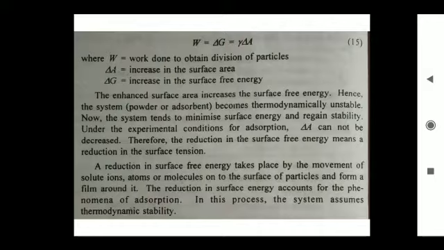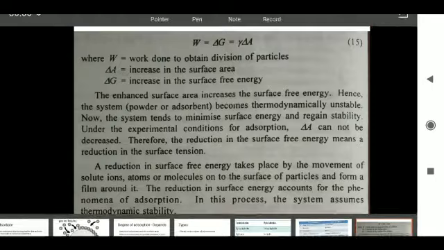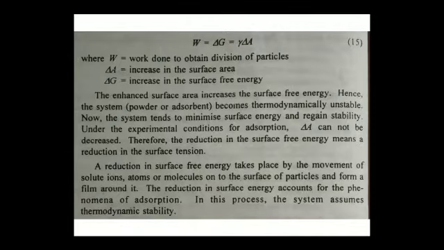the following equation. This equation gives the relationship between surface free energy, the surface area and work done. W is equal to delta G is equal to delta A times surface tension, where in the above equation W is equal to work done to obtain the division of particles. Delta A means increase in surface area due to finer state. Delta G means increase in surface free energy.